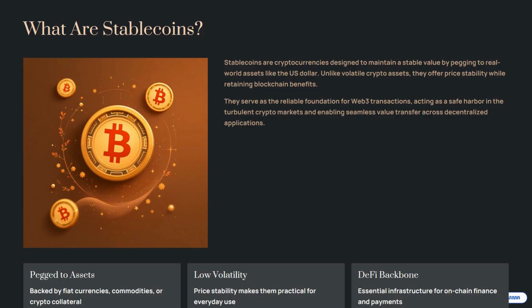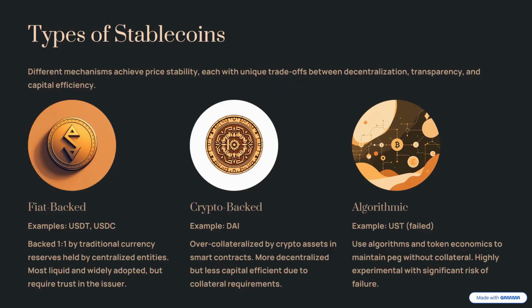Stablecoins are cryptocurrencies designed to maintain a stable value, usually pegged to real-world assets like the US dollar. They combine the reliability of traditional currency with the speed and openness of blockchain technology. This makes them ideal for everyday transactions, savings, and global transfers.